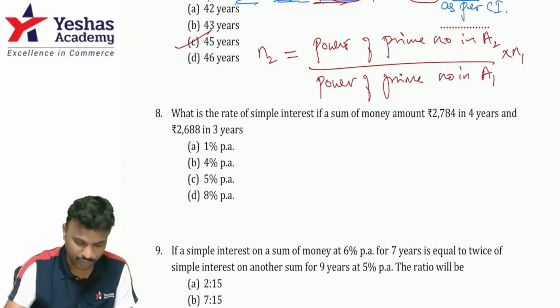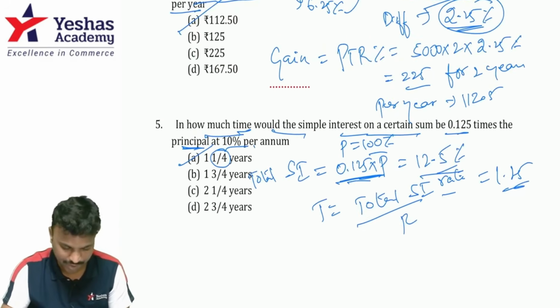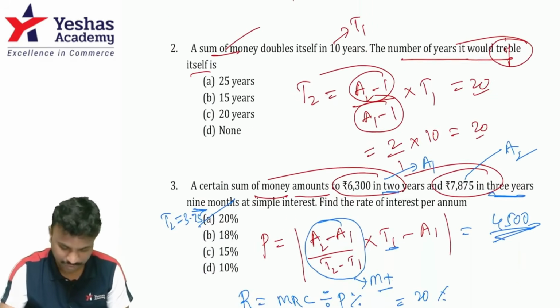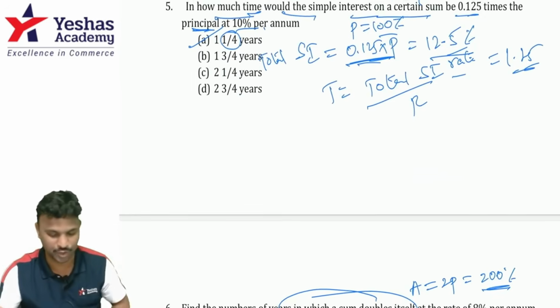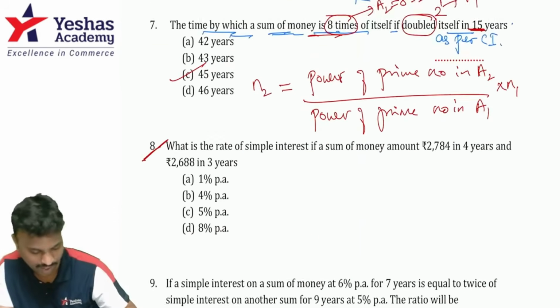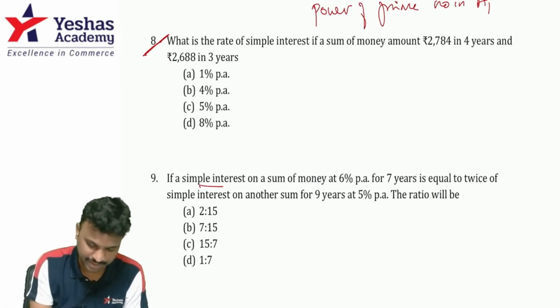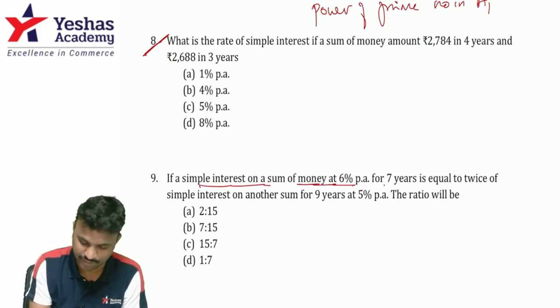This is similar to what we have already done. Question number 8 and question number 3 are the same questions. You can apply the shortcut to solve question number 8. Question number 9: the simple interest on a sum of money at 6% per annum for 7 years is equal to